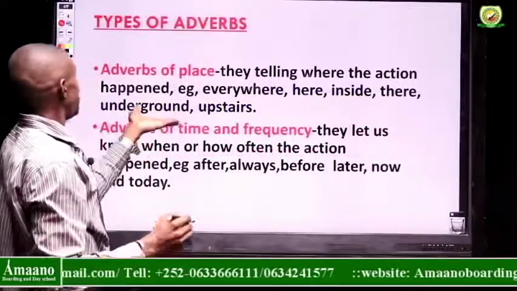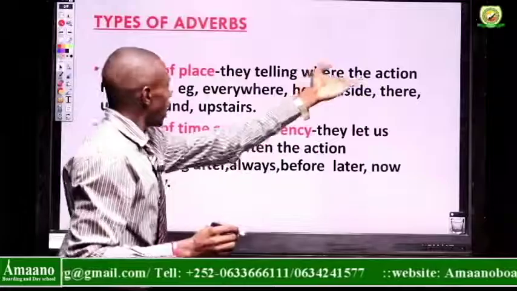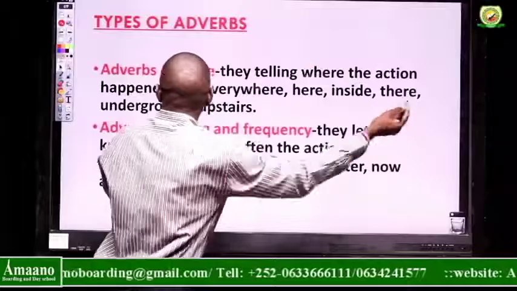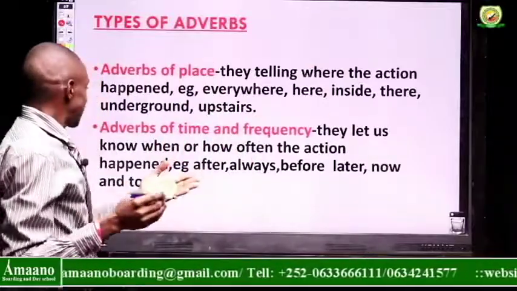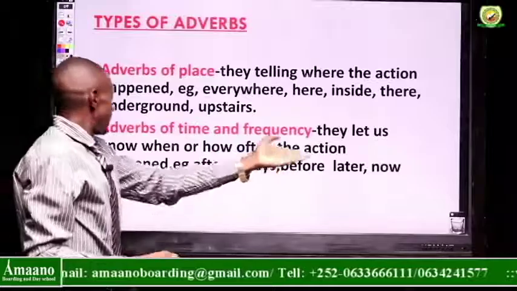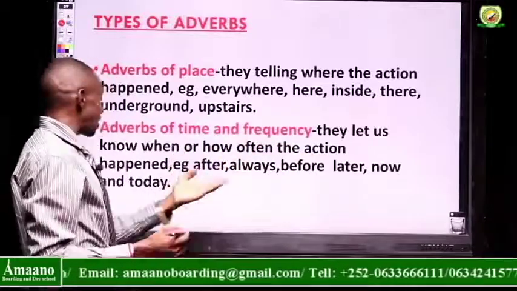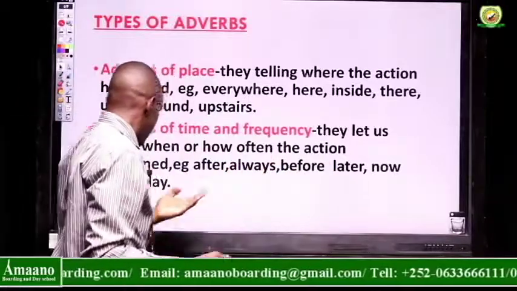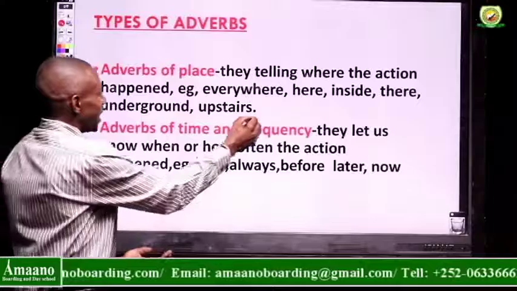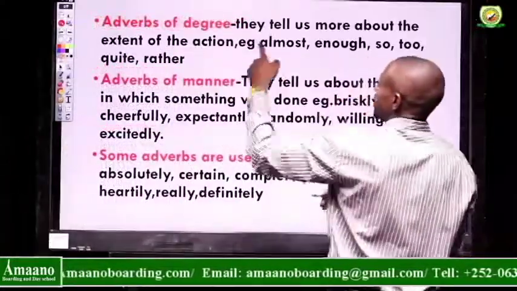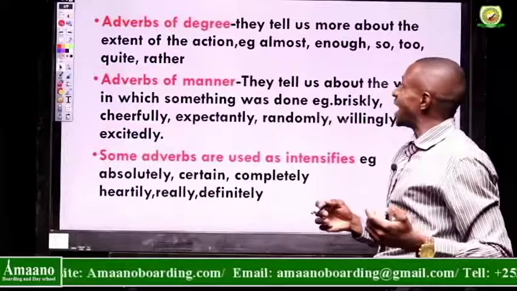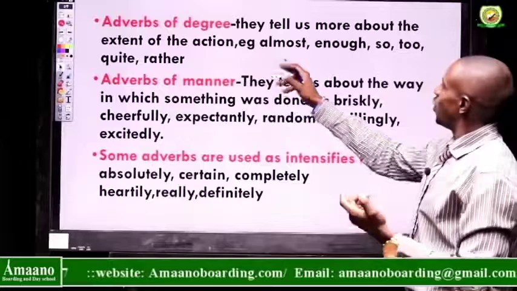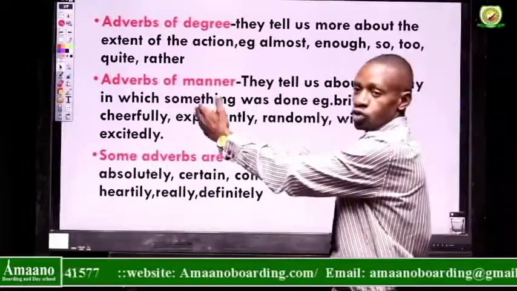So, types of adverbs. We have adverbs of place. They are telling us where the action happened, e.g., everywhere, here, inside, there, underground, and upstairs. We also have adverbs of time and frequency. They let us know when or how often the action happened, e.g., after, always, before, later, now, and today. And then next we have adverbs of degree, the degree in which something is done. They tell us more about the extent to which an action is done: almost, enough, so, too, quite, or other.